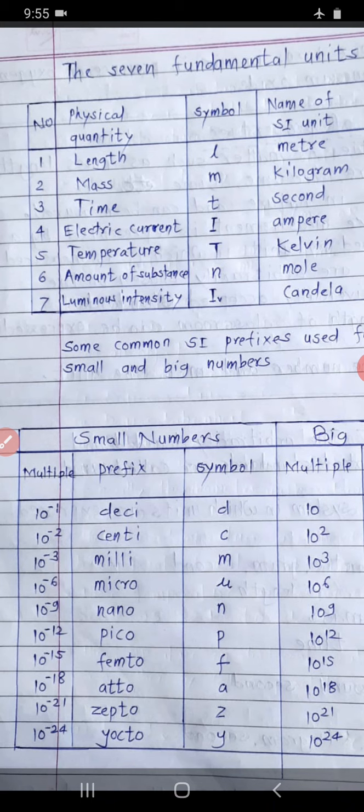Minus 15, femto. Minus 18, atto. Minus 21 is zepto. And minus 24 is yocto.